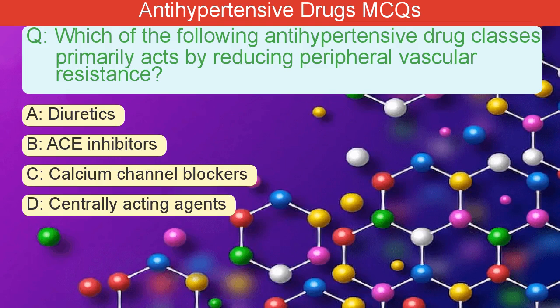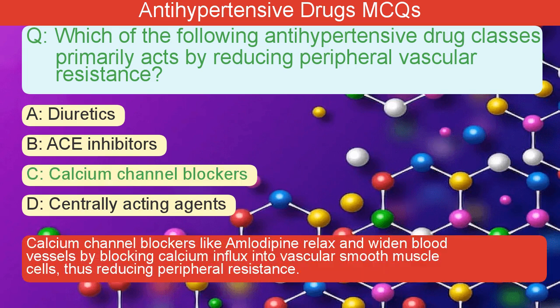Which of the following antihypertensive drug classes primarily acts by reducing peripheral vascular resistance? A. Diuretics. B. ACE inhibitors. C. Calcium channel blockers. D. Centrally acting agents. The correct answer is C. Calcium channel blockers like amlodipine relax and widen blood vessels by blocking calcium influx into vascular smooth muscle cells, thus reducing peripheral resistance.